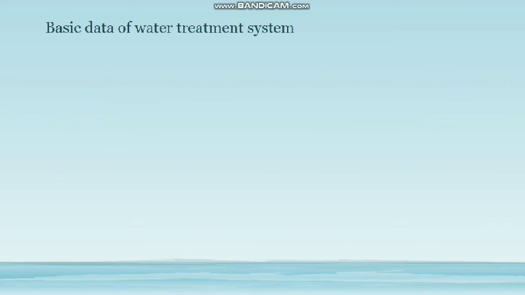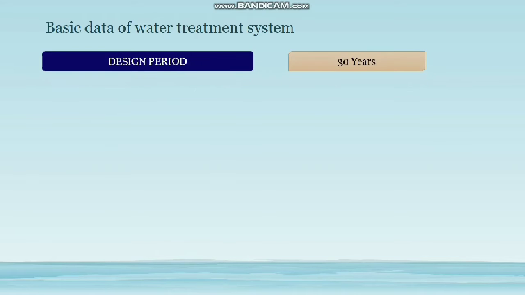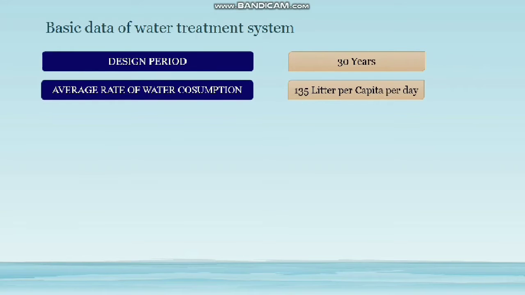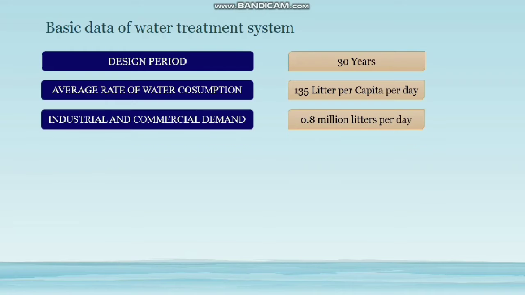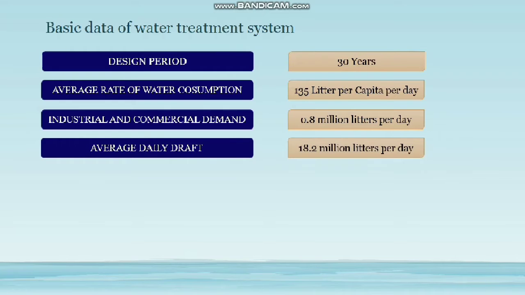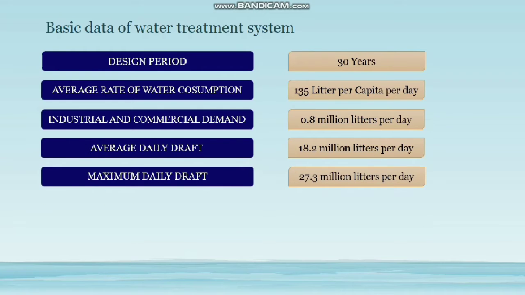Basic data for treatment system. Design period is 30 years. Average consumption rate was 135 liters per day per capita. The industrial and commercial demand is 0.8 million liters per day. The average daily draft is 18.2 million liters per day. With the safety factor of 1.5, the maximum daily draft will be equal to 27.3 million liters per day.